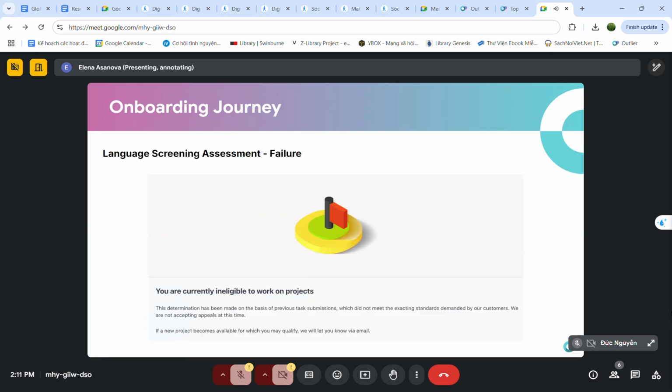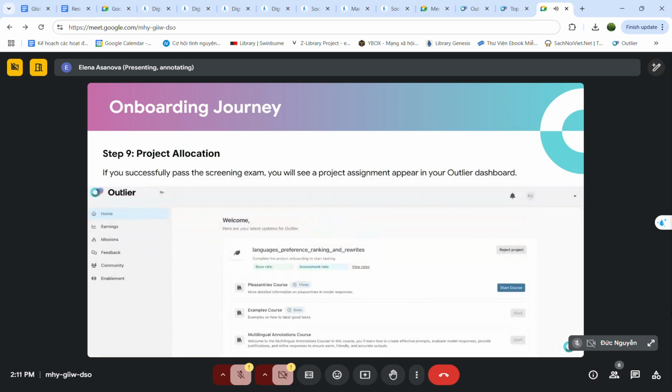If you don't pass this test, you will see this message, which will inform you that unfortunately you didn't pass the test and you are ineligible to work on the project. And if you pass this test, you will immediately see educational courses on your dashboard. This is how they look.